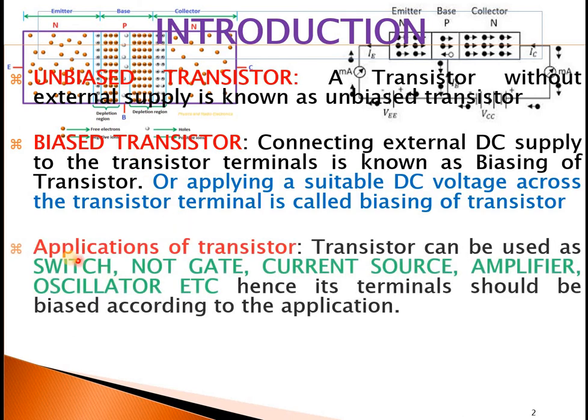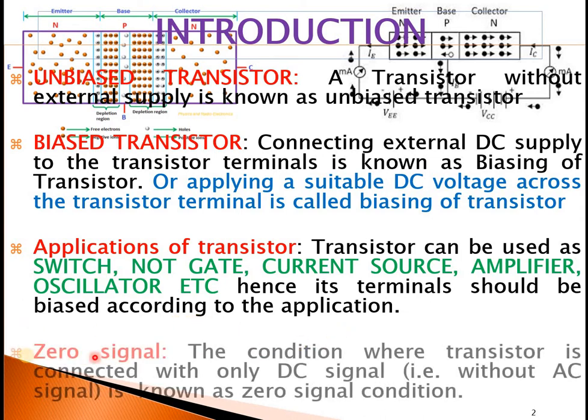Along with this, should know what are the applications of transistor, because depending on the applications we will bias the transistor. So transistor can be used as switch, NOT gate, current source, amplifiers, oscillators, etc. Hence, its terminals should be biased according to the application.